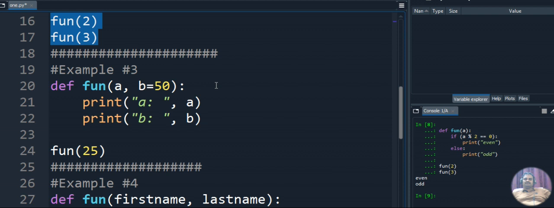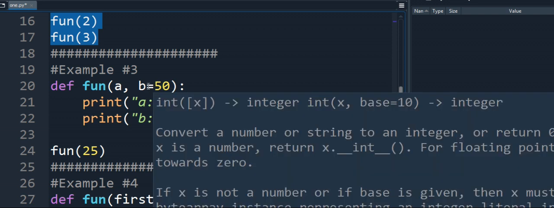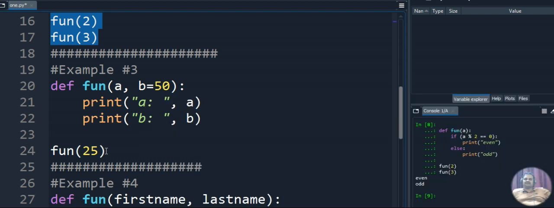In this case, I am calling the function with 25. So 25 will go here and be assigned to a, but the b value is assigned 50 here itself. We are not passing the b value from the function call, only the a value. So 25 will be stored in a, and 50 will be assigned automatically.